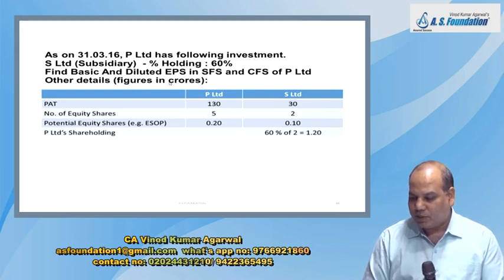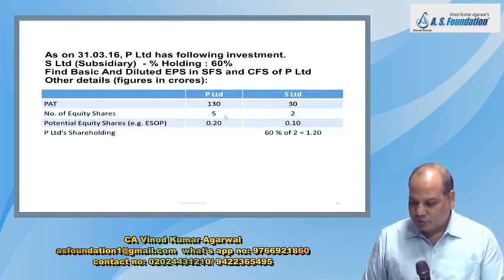Potential equity share parent has also issued, so that will be required in SFS also. Point 20, separate financial statement, diluted EPS. And subsidiary's potential equity share will be required for CFS purpose. What is P Limited shareholding? 60% of 2. So number of shares held 1.2 crore.